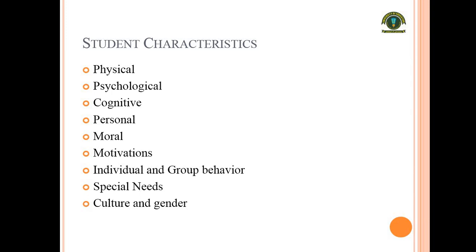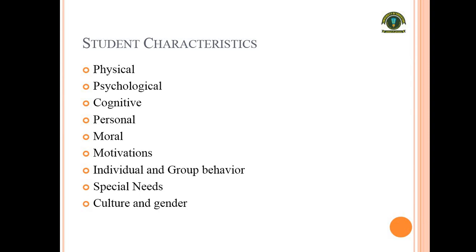Next is individual and group behavior. It means we perform differently whenever we are working individually or whenever we are working in a group. Special needs mean there are different characteristics. Some are physically able and some are differently able. So different characteristics and deficiencies make individuals different from one another. So we need to take and view all the needs of the individuals and students whenever we are teaching them.